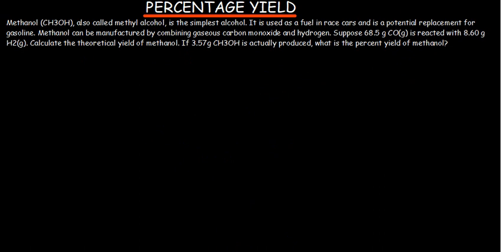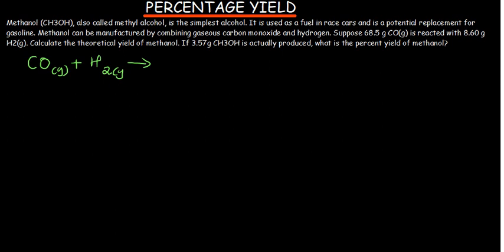When you are in chemistry and you want to work out anything, the first thing that you should be able to determine is a balanced chemical equation. In this case, if we read the statement, methanol, also called methyl alcohol, is the simplest alcohol. It is a fuel which is used in race cars and also a potential replacement for gasoline. So methanol can be manufactured by combining gaseous carbon monoxide and hydrogen. So what we have is carbon monoxide and hydrogen, and we need to know that hydrogen always exists as a diatomic gas. Okay, so this is what is going to give us methanol.